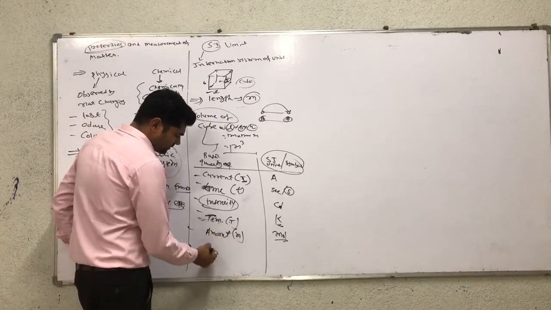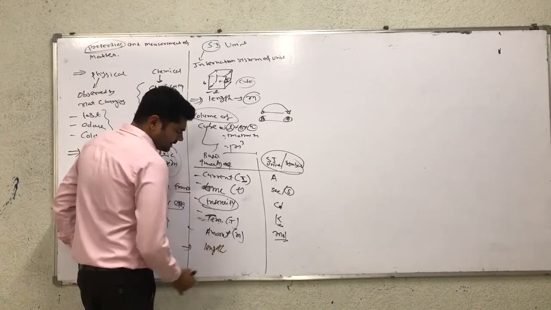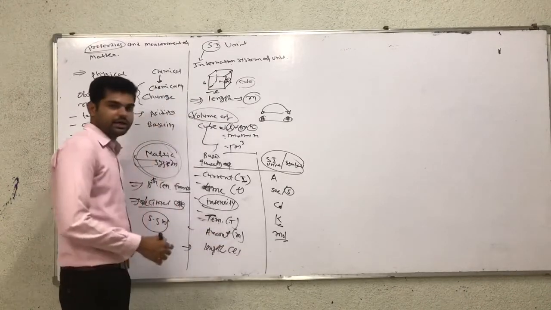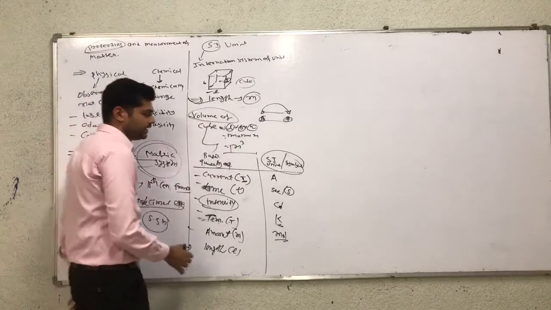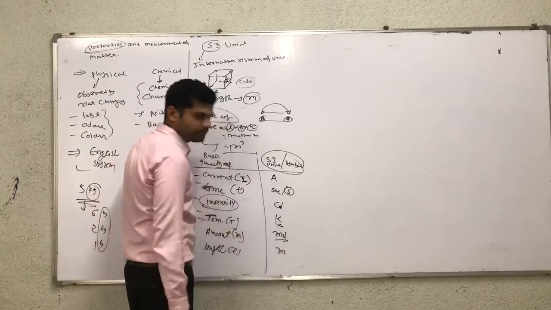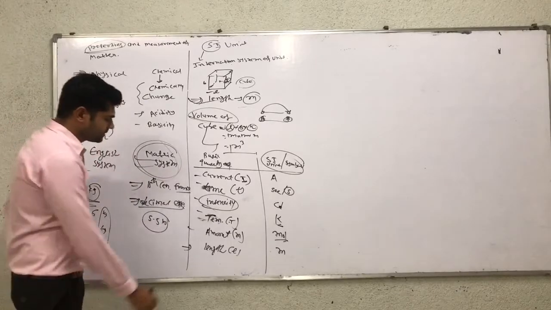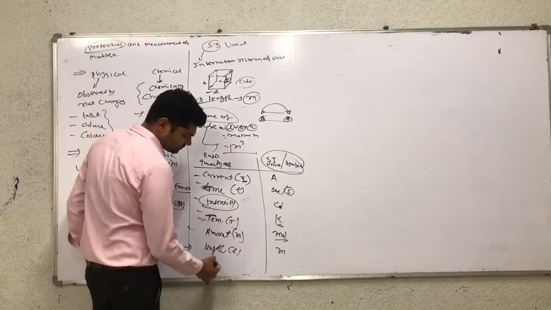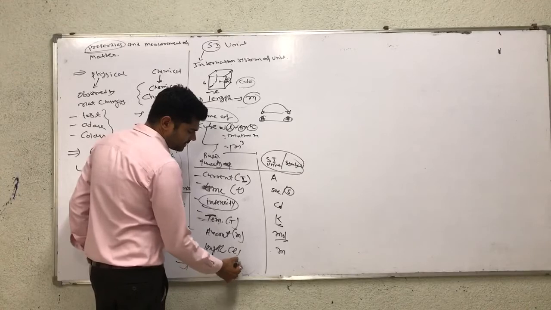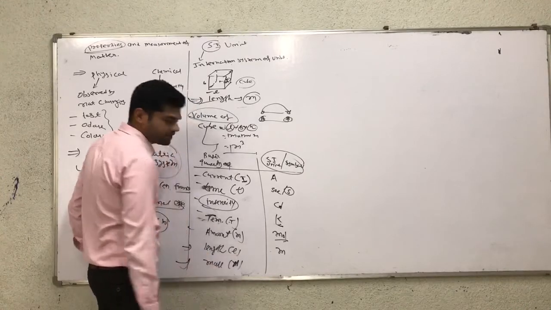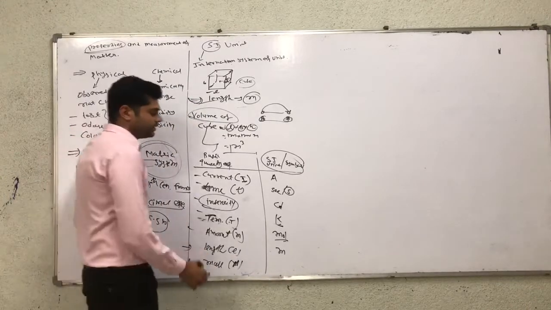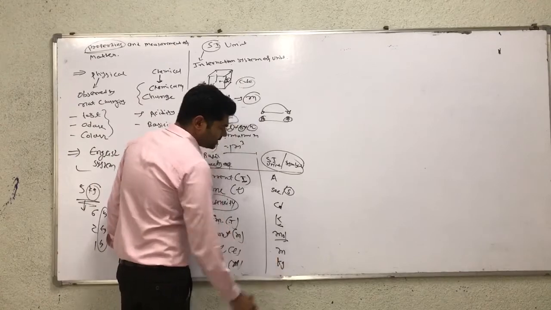Next, length. Length is denoted by L, and the unit is meter, M. Now mass. Mass is represented by capital M, and the unit of mass is kg.